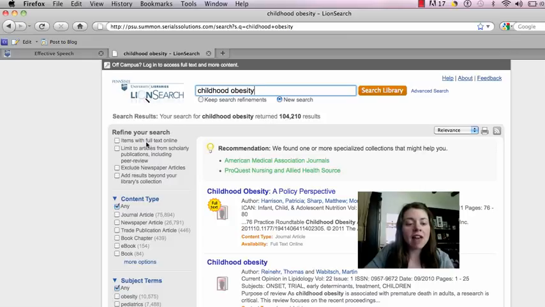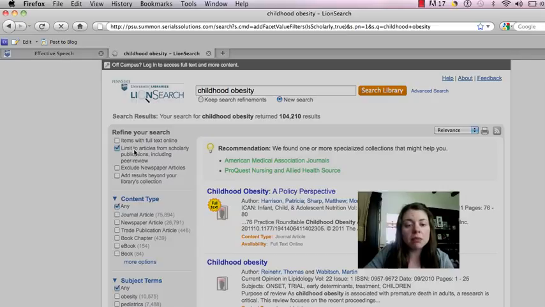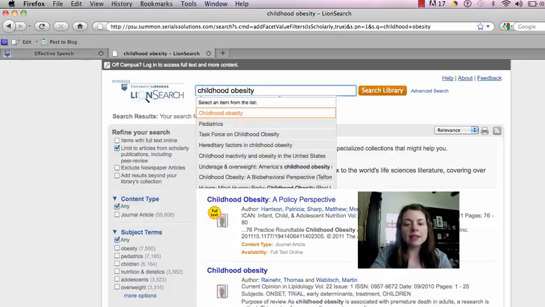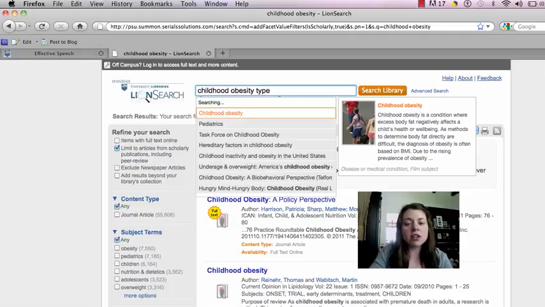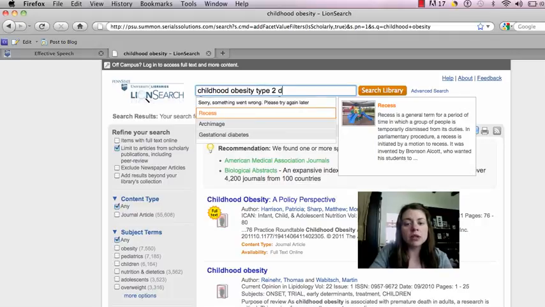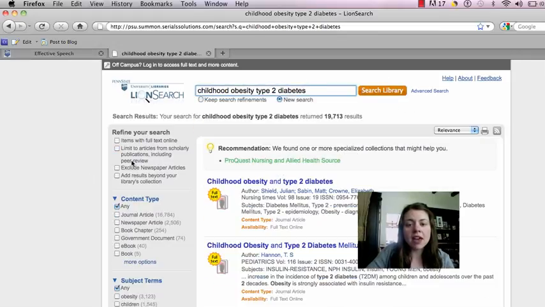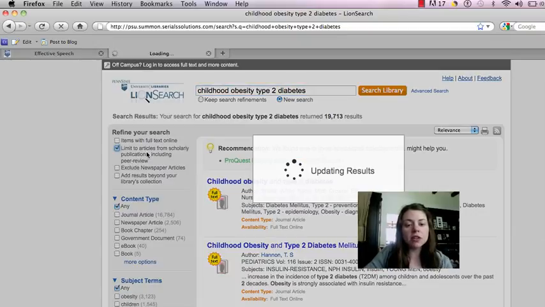Clearly, we want to limit our search topic. So if I go over to the left, I'm given a couple of choices that are helpful to me. Mainly, what I'm looking for is a limit to articles that are from scholarly publications. That cut me down to about half of what I had when I started. Okay, so I can continue refining my search. We'll say type 2 diabetes. Let's see what happens then. Okay, 19,000 results. Again, I want to limit to articles from scholarly publications.